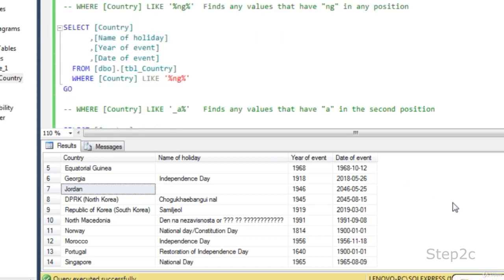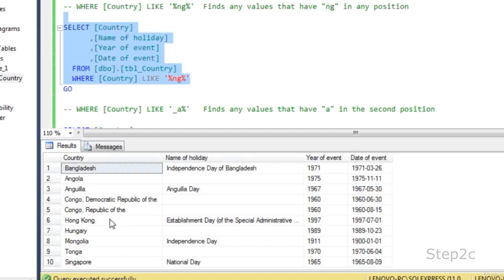Similarly, if you are looking for some data that contain NG somewhere in the middle of the data, you should specify %NG%. If you execute this query, you will get all the records that satisfy this condition. There are some 10 records. You could see all the 10 records, Bangladesh, Singapore and some other countries, contain the 2 character NG.